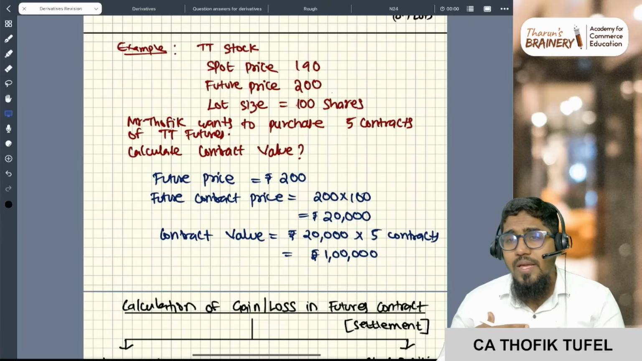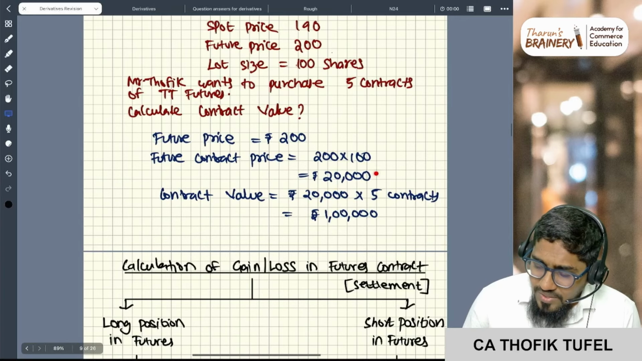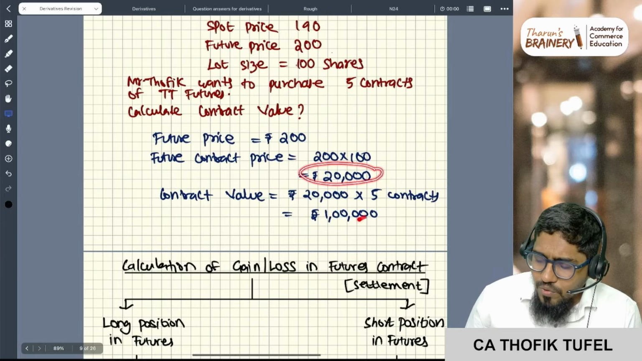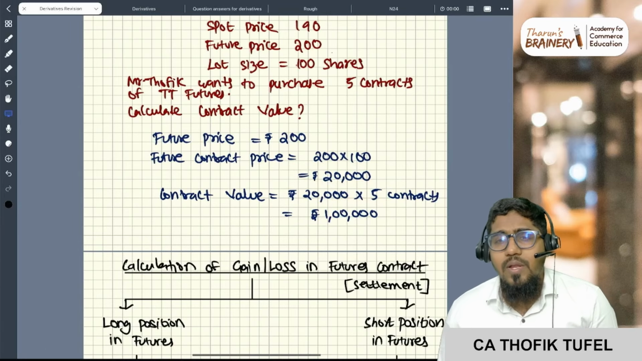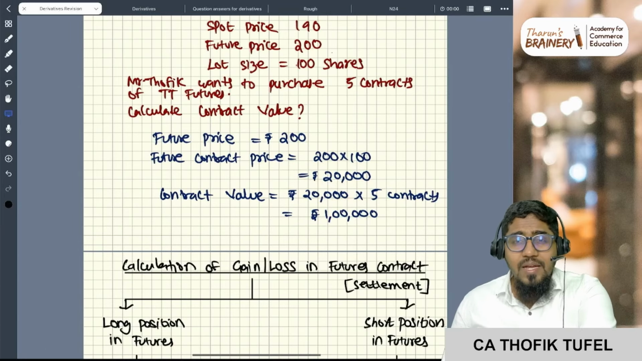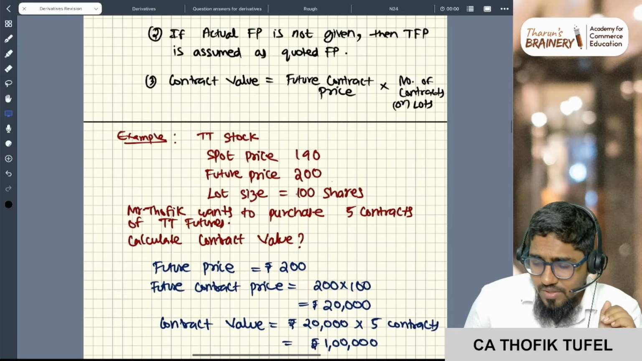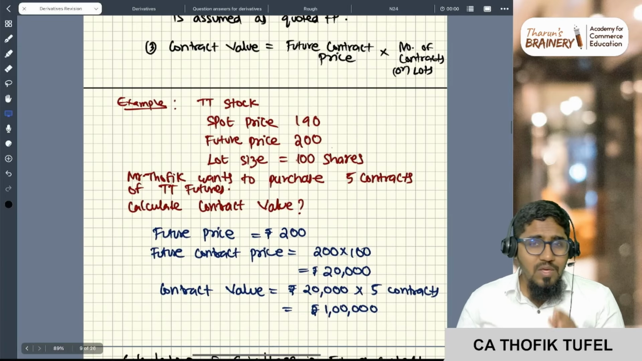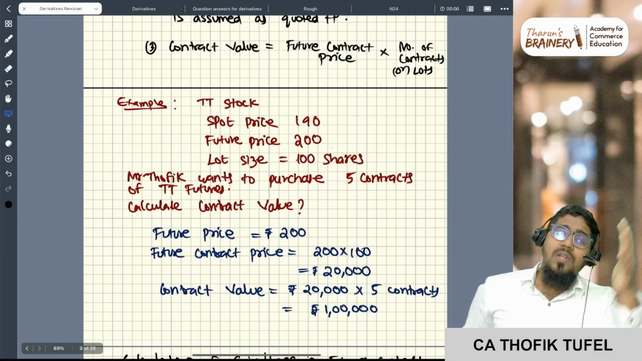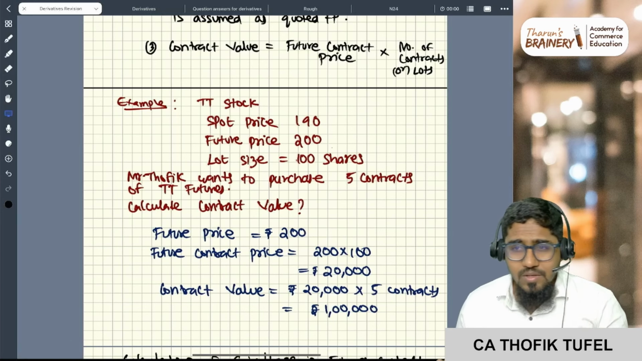What is the value of the contract? I want to purchase 5 contracts, right? So 20,000 rupees for one contract, into 5, 1 lakh rupees. So 1 lakh rupees is my contract value. If I give 1 lakh rupees, I can enter 5 contracts of TT Limited. This is the example. Okay, these are all basic things. It will be used in a bigger problem. Clarity? Shall we move ahead?